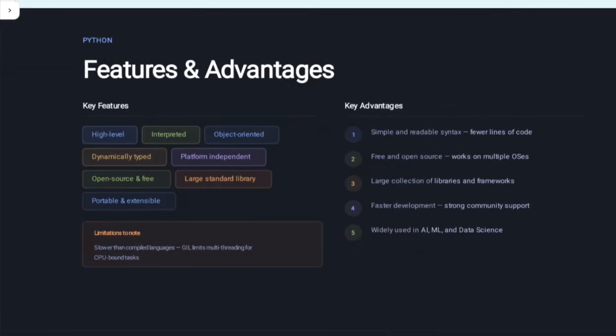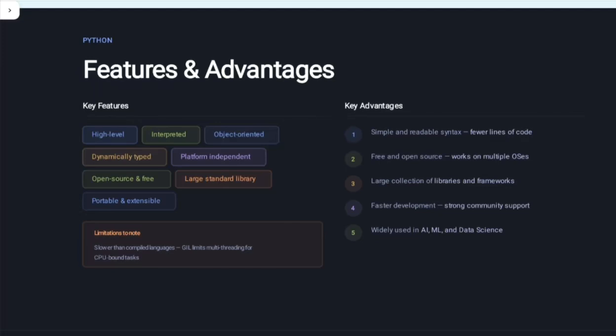Python is a high-level, interpreted, object-oriented, dynamically typed language. It is platform independent, open source, and free. It has a large standard library, which means it has lots of libraries that you can use. It is portable and executable, which means it is very simple to use.